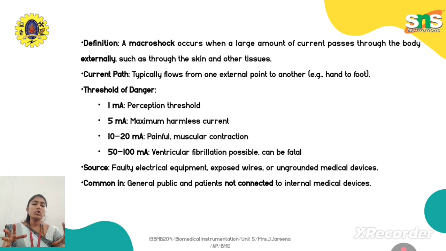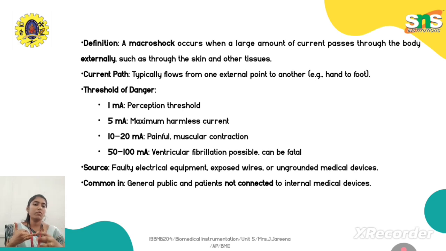The threshold of danger for this particular macro shock is in the range of milliamperes. 1 milliampere is the perception threshold, where you can't feel anything harmful, and 5 milliamperes is the maximum harmless current. Till this, if you pass the current, you don't have any side effects. Beyond 5 milliamperes we will have some side effects.